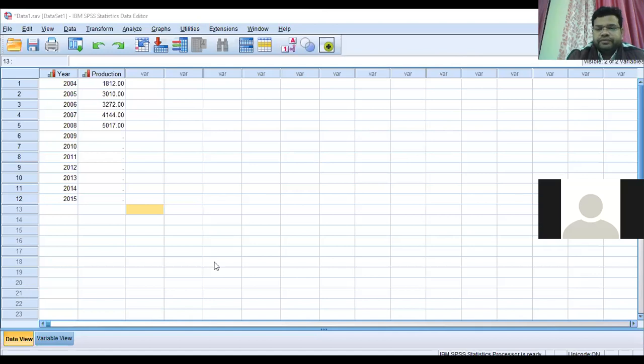I am just sharing my screen. Please write in the chat box whether it is visible or not. Is my SPSS screen visible or not? Please write in the chat box.